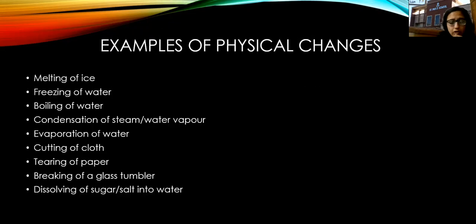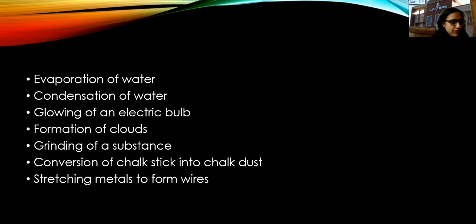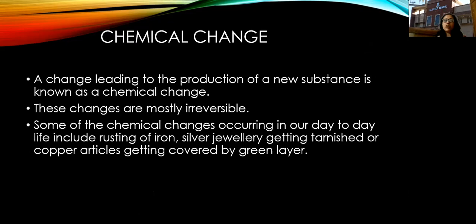Okay, so now let's move on to the next type of change and the last topic of our chapter, that is chemical change. Now what do you understand by this chemical change? So a change leading to the production of a new substance is known as a chemical change. So here the most important point is that always a new substance will be formed in a chemical change.